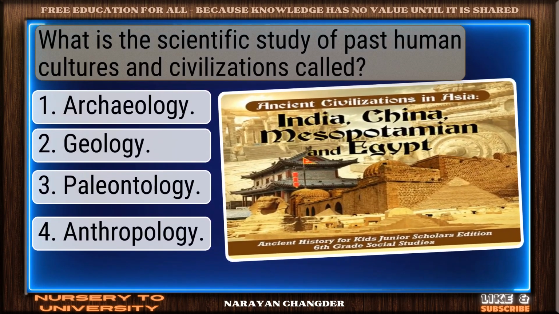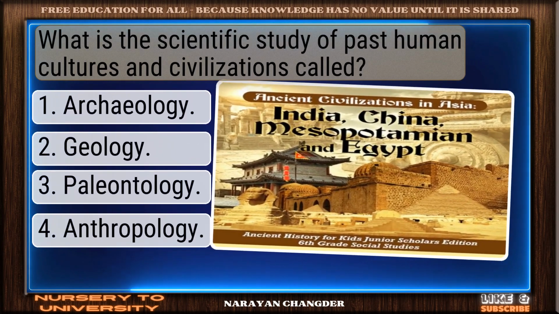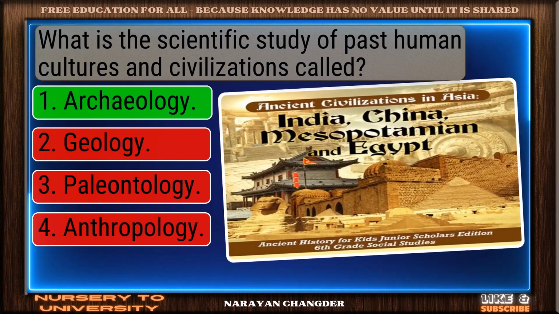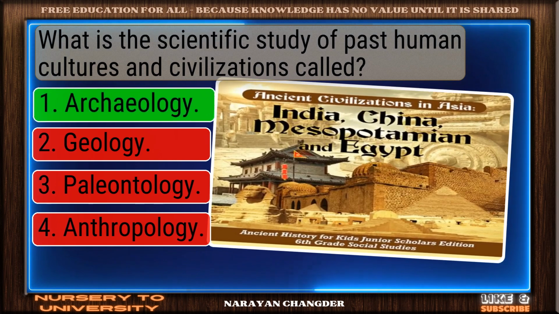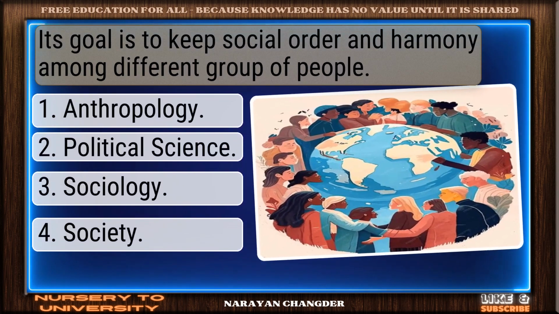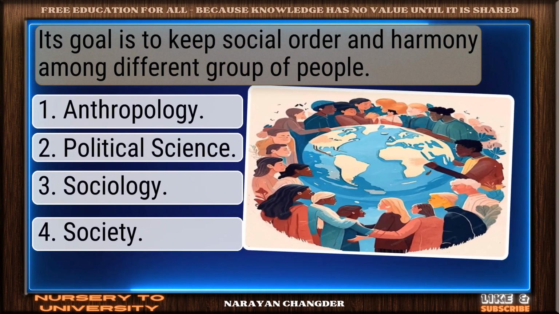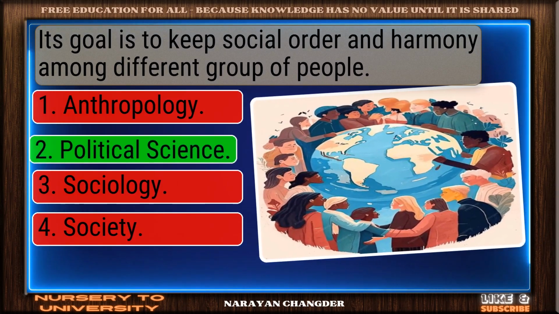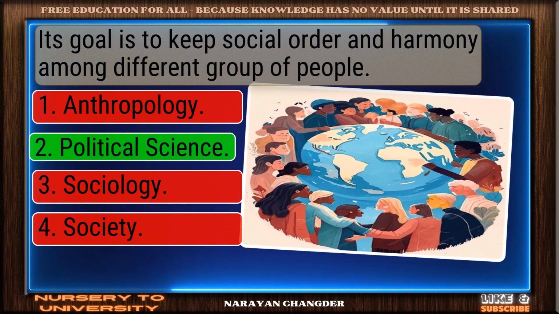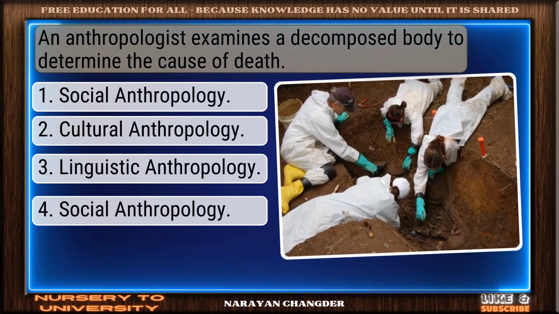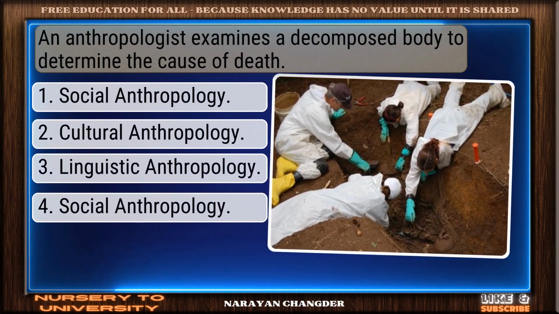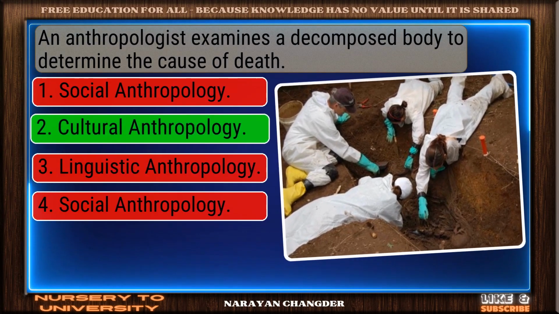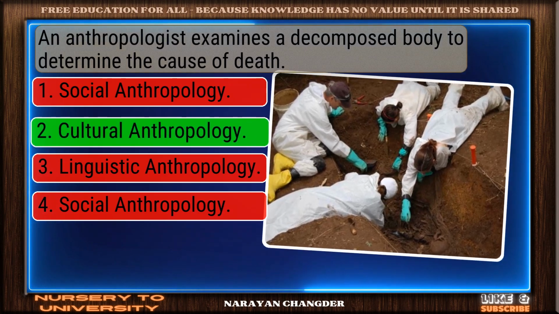What is the scientific study of past human cultures and civilizations called? Nicely done. Archaeology is a solid answer. Its goal is to keep social order and harmony among different groups of people. Smart pick. Political science is the correct choice. An anthropologist examines a decomposed body to determine the cause of death. Perfect. Cultural anthropology is the correct choice.